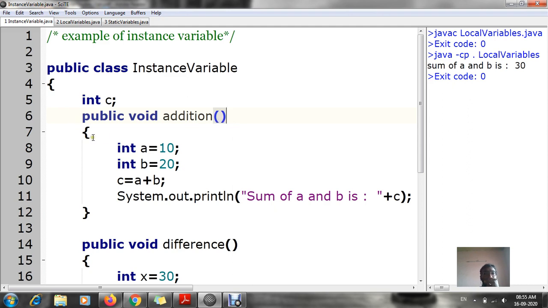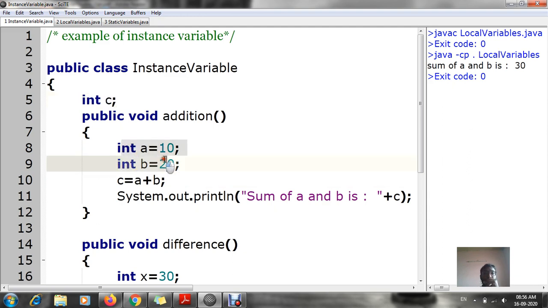Now you can see in this, integer A is equal to 10, integer B is equal to 20. Can you see? Over here also I am not declaring integer C. Why am I not declaring this C? The reason is that I have already declared C outside, which is over here. So again and again you don't need to declare your variable.